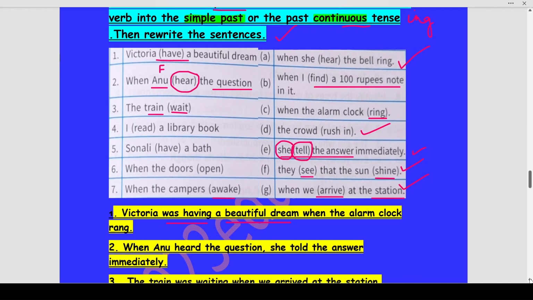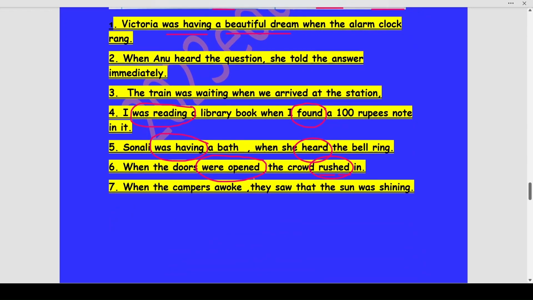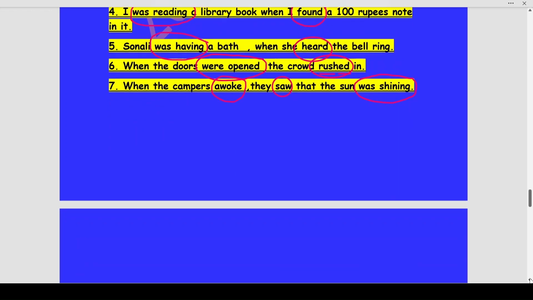Now, we have to change them to the past tense. So, when the campers awoke, awake becomes awoke. They saw, see becomes saw, that the sun was shining. Shine becomes was shining. So this is how you will approach this. Next we will go over to the other.